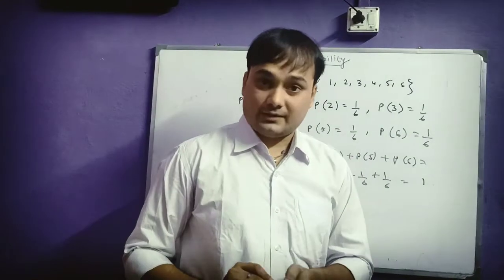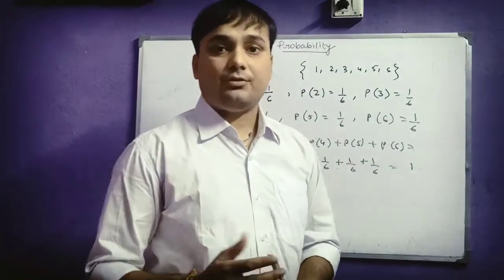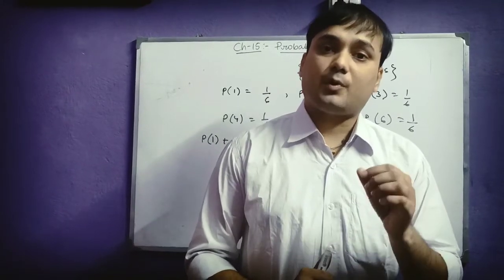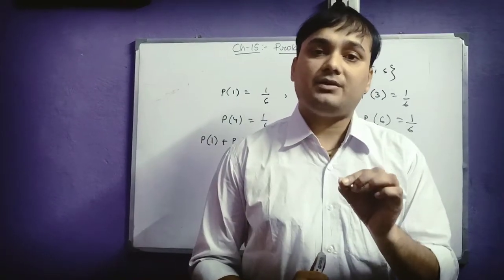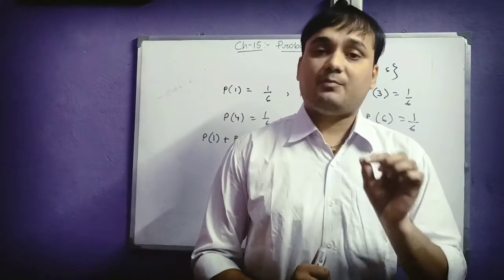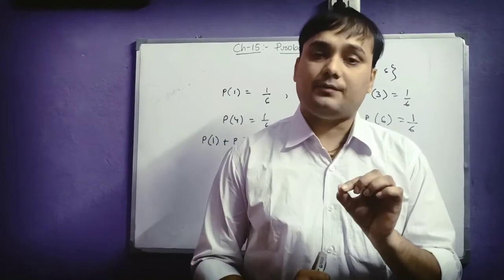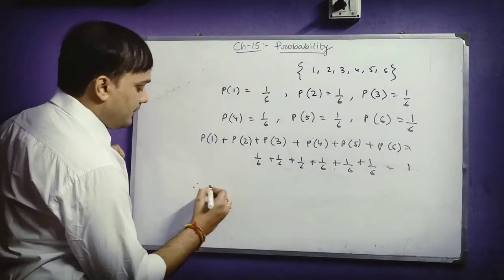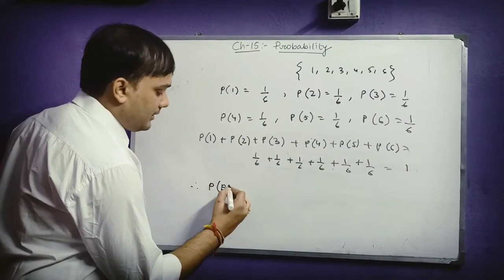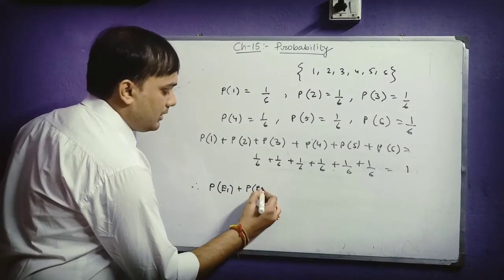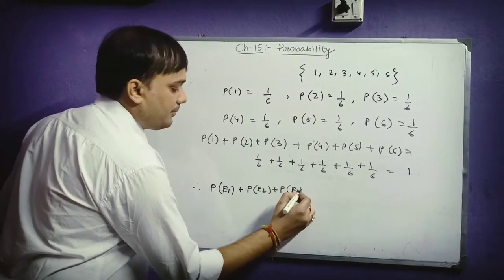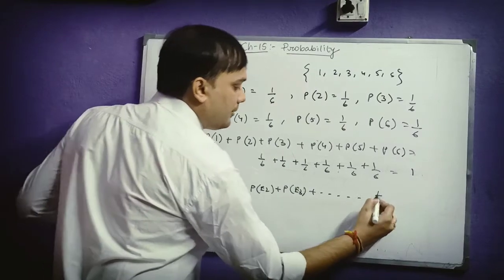So the thing which I wanted to say to you by this explanation is that the sum of the probability of all the elementary events is equals to 1. That means the conclusion is, we can say P of E1 plus P of E2 plus P of E3 plus dot dot dot P of En.